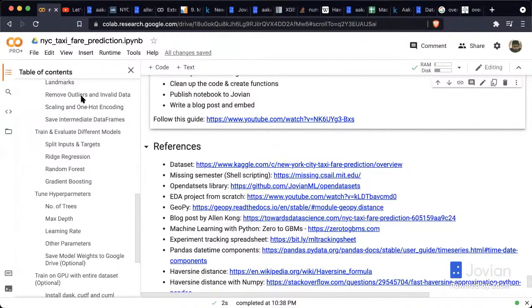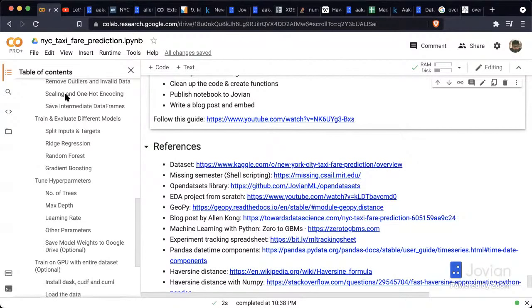We removed outliers and invalid data. We noticed that there was a bunch of invalid data in the training set, and we noticed that the test set had a certain range of values for latitudes, longitudes, fares, and all that. So we put those in so that our model is focused on making good predictions on the test set, which should be reflective of how the model is going to be used in the real world.